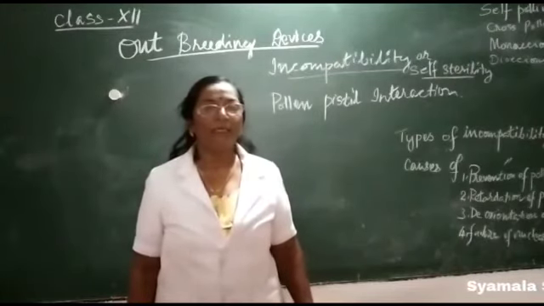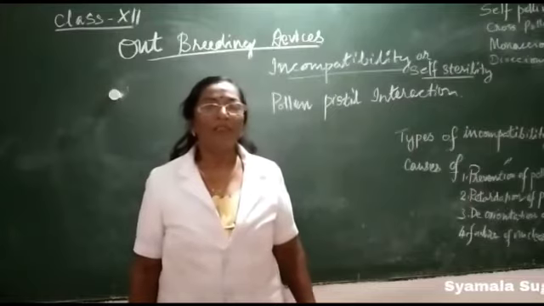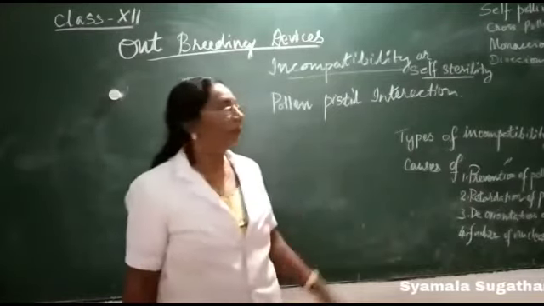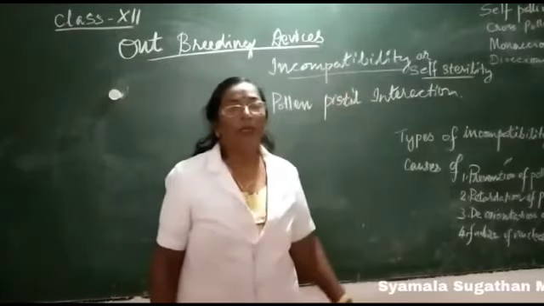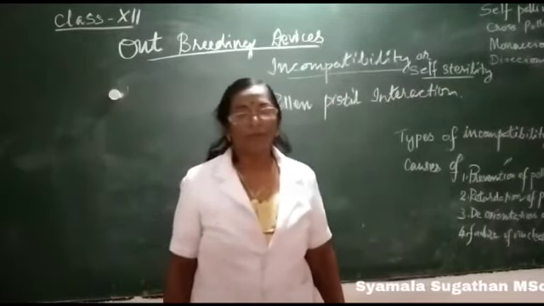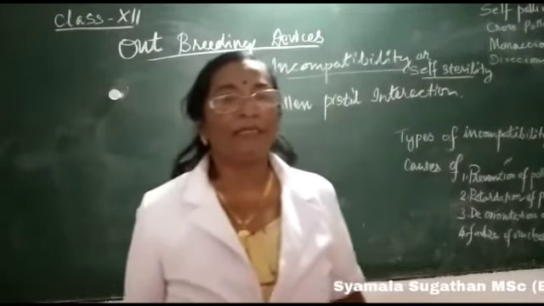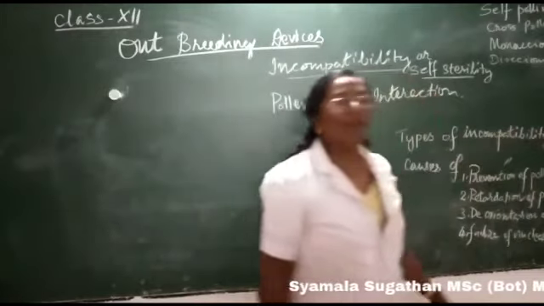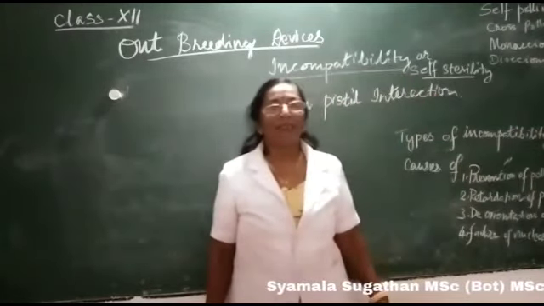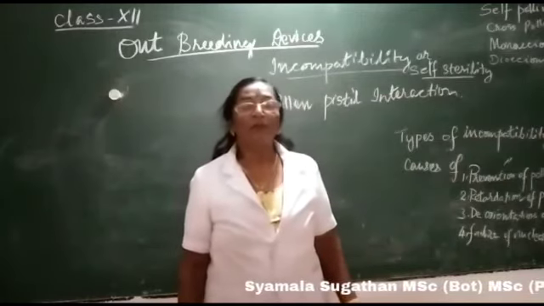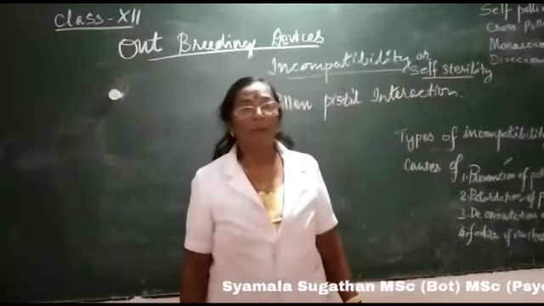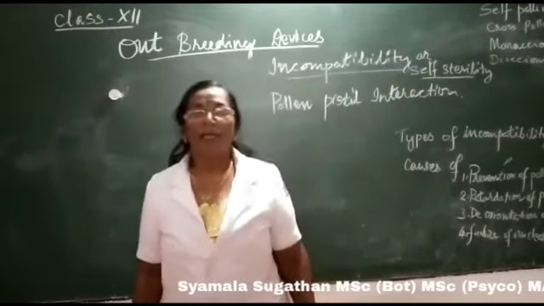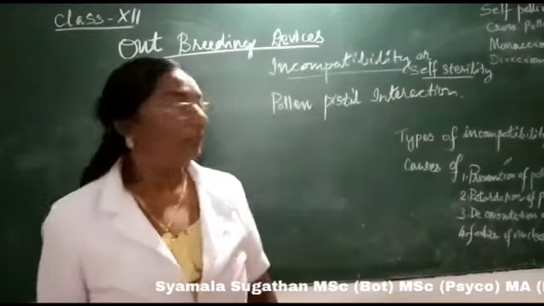Or we can also say that when the gametes of the same plant fail to fuse together, it is also called incompatibility or self-sterility. There are two different types of self-sterility, namely gametophytic self-sterility and sporophytic self-sterility or incompatibility.